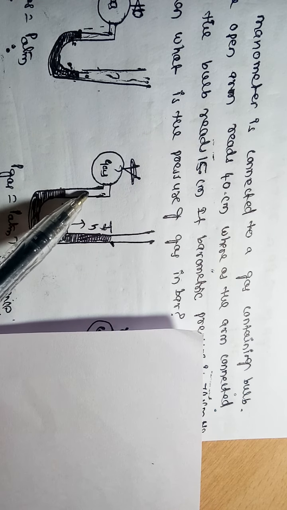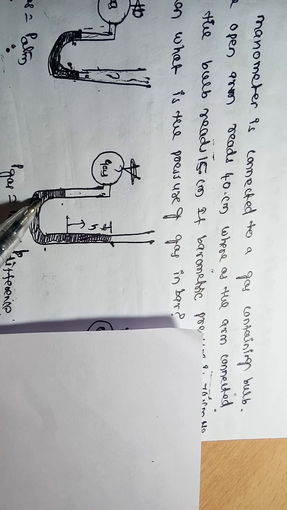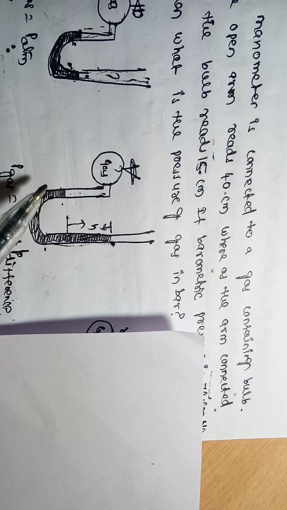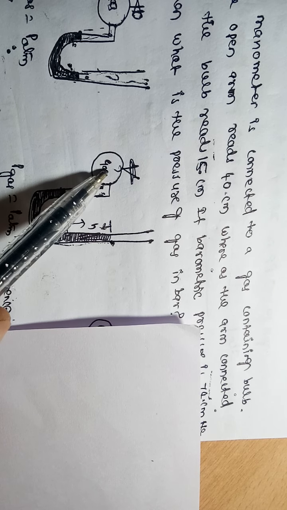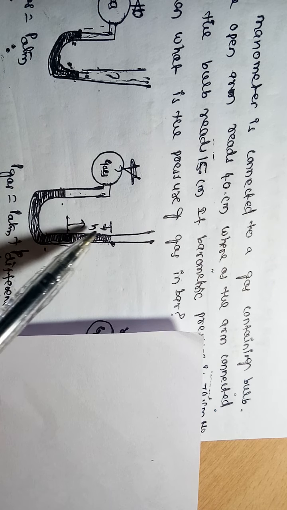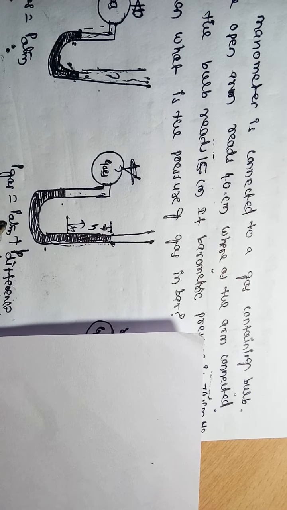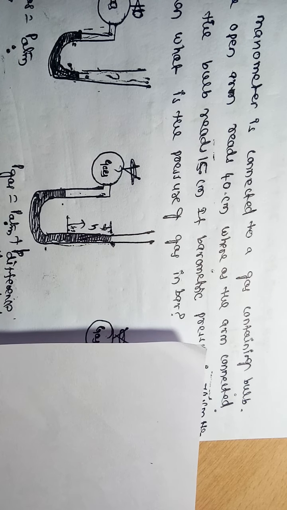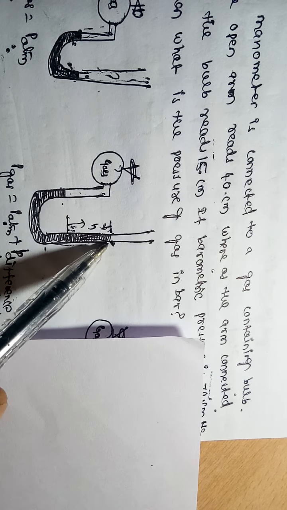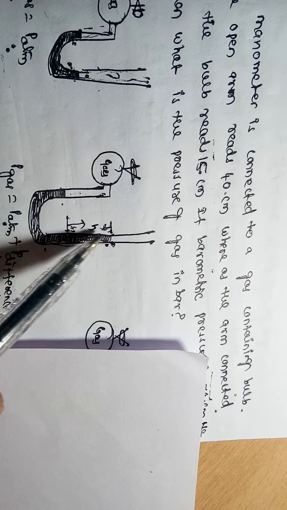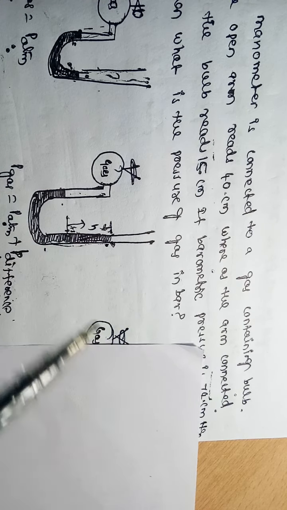So gas exerts more pressure, so it pushes the mercury upward. Whenever it pushes upward, what will happen? The gas pressure is more. So that's why we should add more pressure. That is, P of gas is equal to atmospheric pressure plus P of the difference between the two levels.